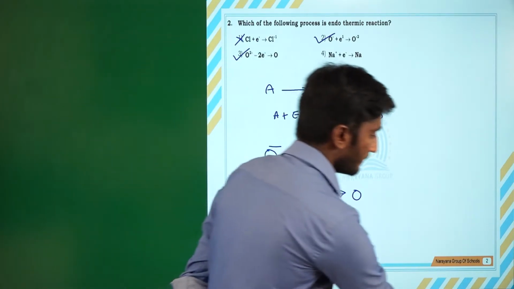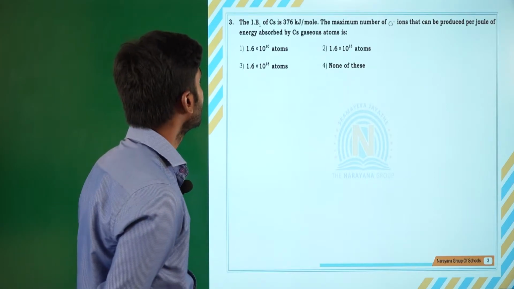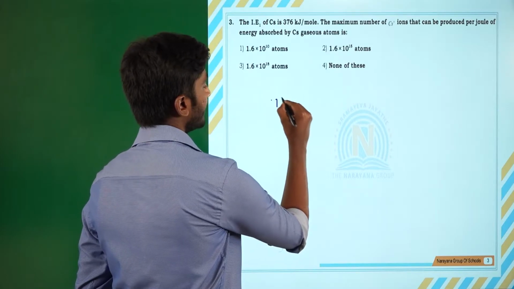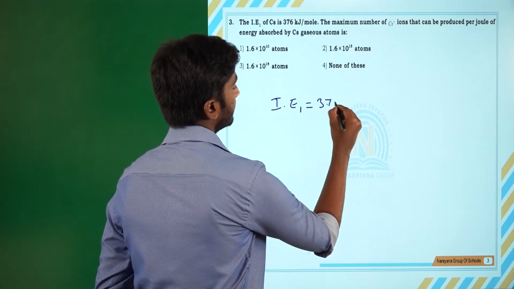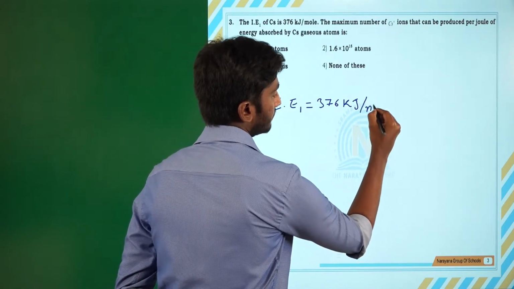We'll see the third question. The IE1 of cesium is given, that ionization energy is 376 kilojoule per mole.